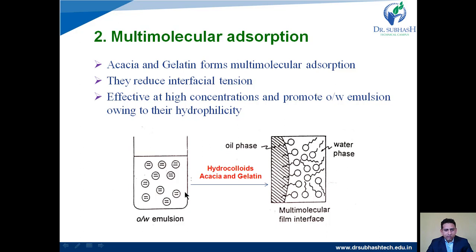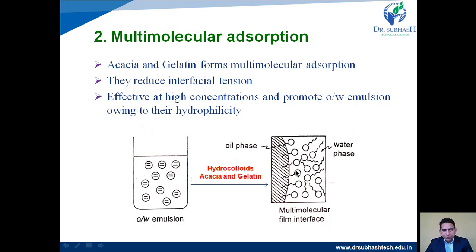See in the figure, this one is an oil in water emulsion, in which we are adding hydrocolloids, for example acacia and gelatin. Then in the next picture, one is the oil phase and another is the aqueous phase, and in between these two phases a multimolecular film of acacia and gelatin will be formed.